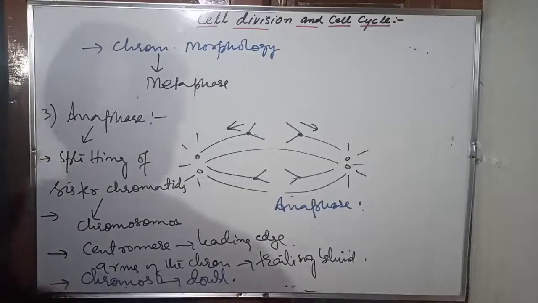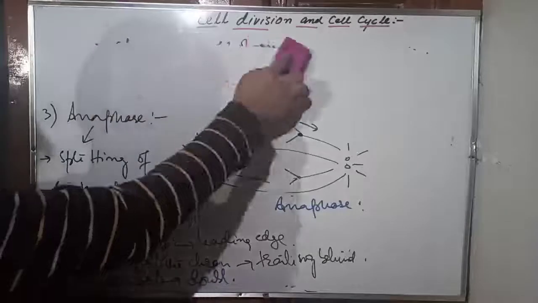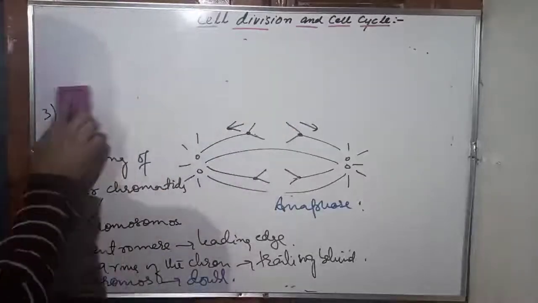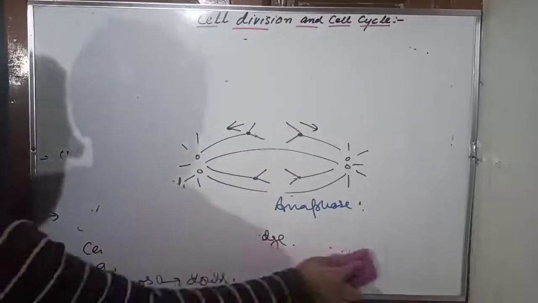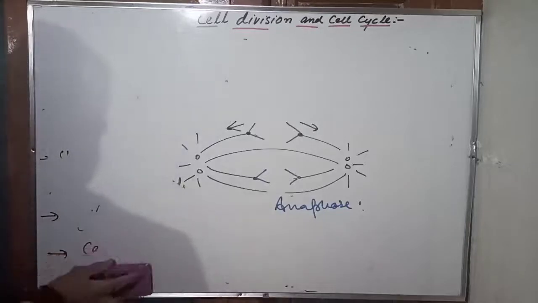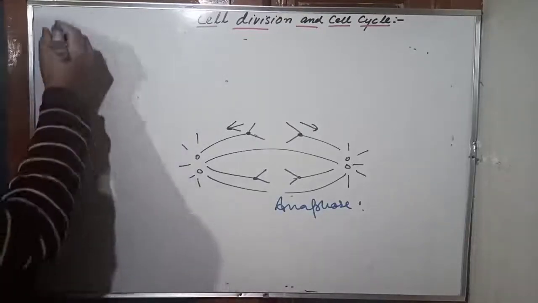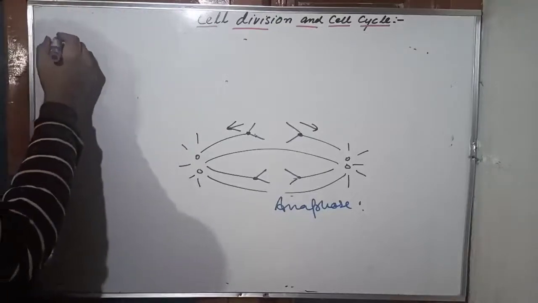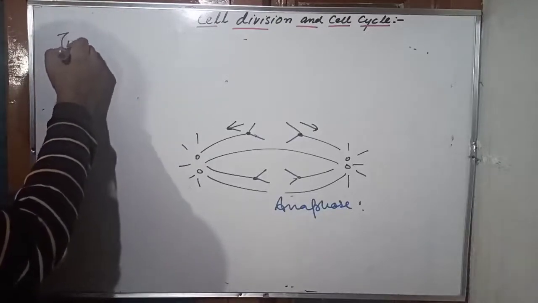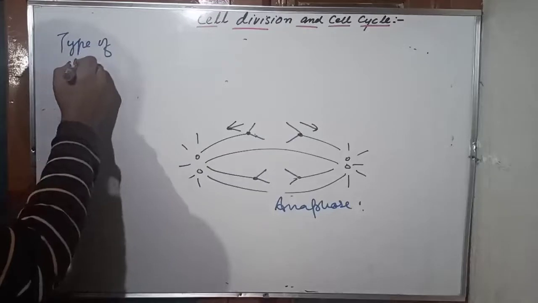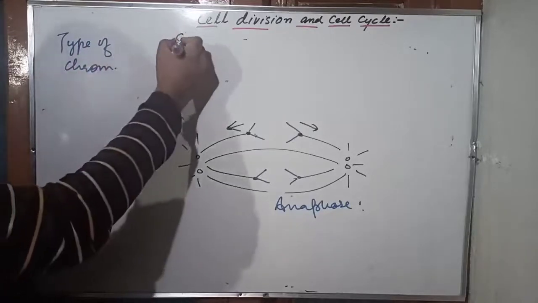Now during this phase, there is one more important aspect to understand here: the shape of the chromosomes. Let me write here type of chromosome, and here shape.